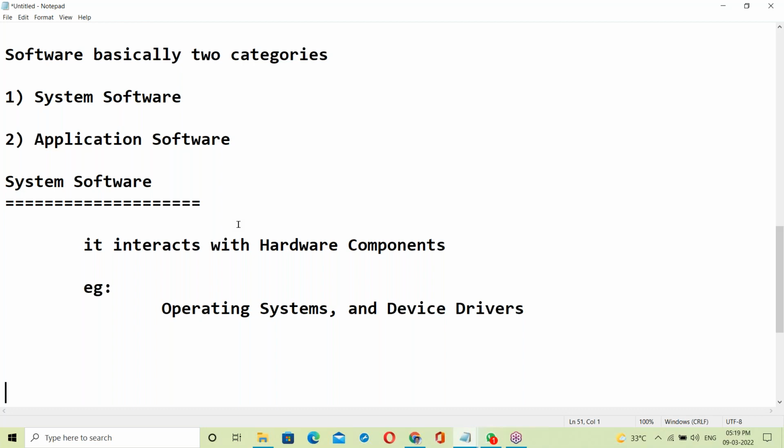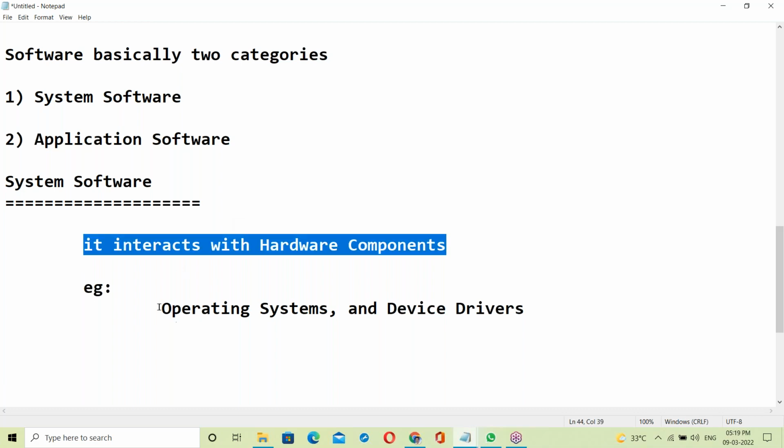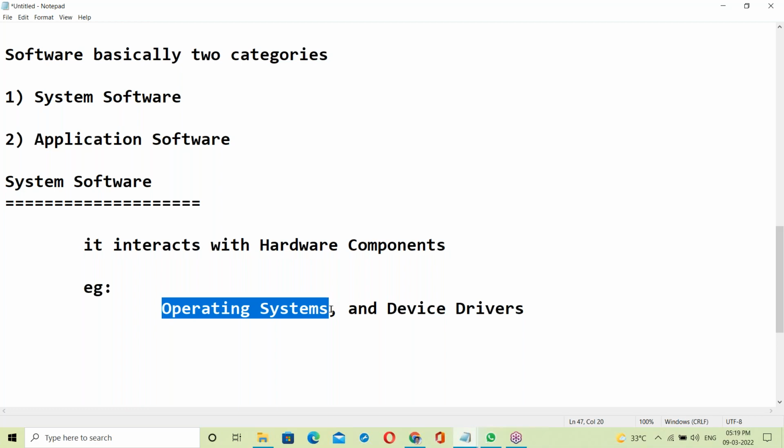Examples: the operating system and device drivers come in this category. Operating systems interact with hardware, and device drivers also help to communicate with hardware components.